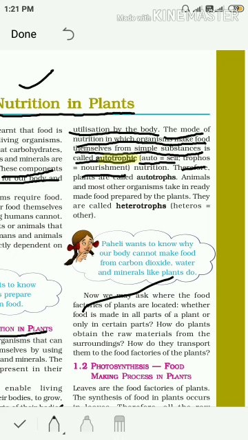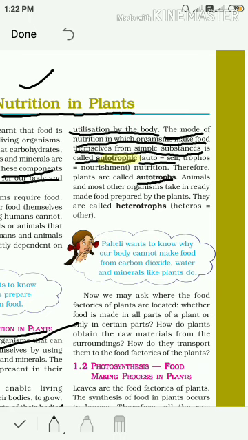So, in this mode of nutrition, living organisms prepare their own food. That's why it is called autotrophic mode of nutrition. And those organisms which prefer this kind of mode of nutrition are called autotrophs.